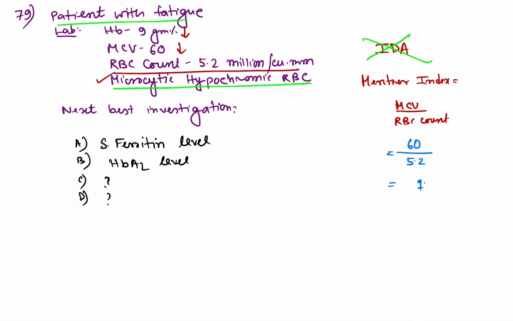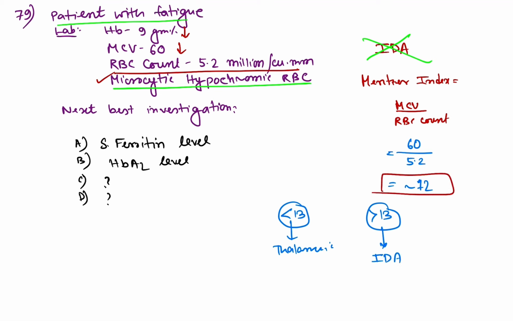So 12 or less than 12. If Mentzer index is less than 13, it signifies thalassemia. And if Mentzer index is more than 13, it signifies iron deficiency anemia. As in this case Mentzer index is 12 or less, this is definitely